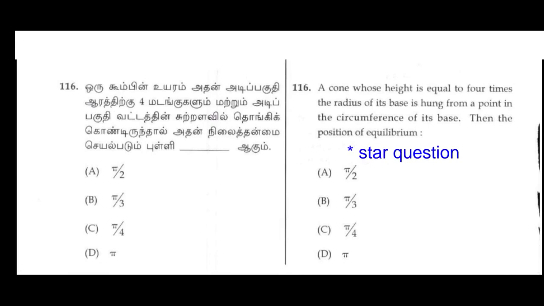116. A cone whose height is equal to 4 times the radius of its base is suspended from a point in the circumference of its base. Then the position of equilibrium is ___. Star question.